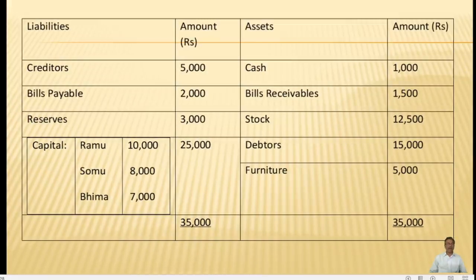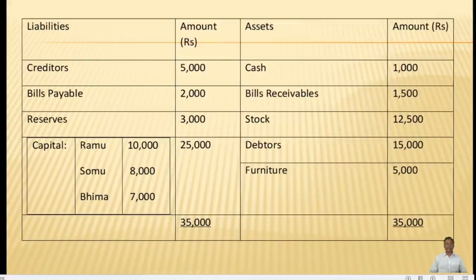On the liability side, creditors rupees 5,000, bills payable rupees 2,000, reserves rupees 3,000, capital Ramu 10,000, Somu 8,000, Bhima 7,000.